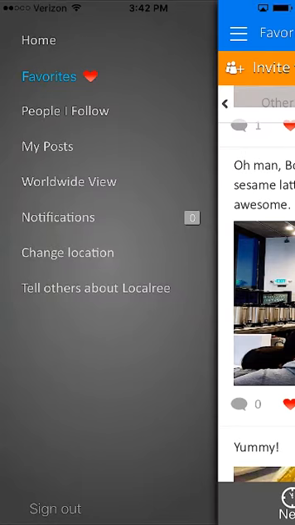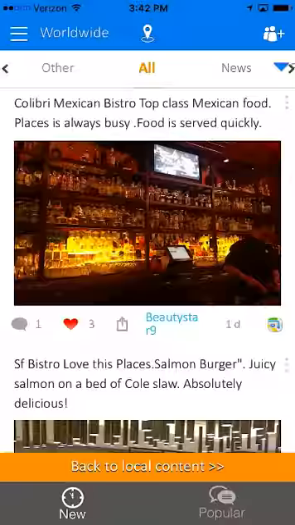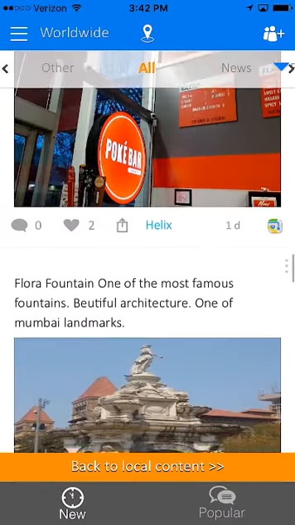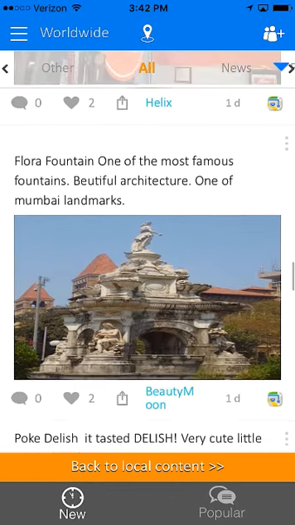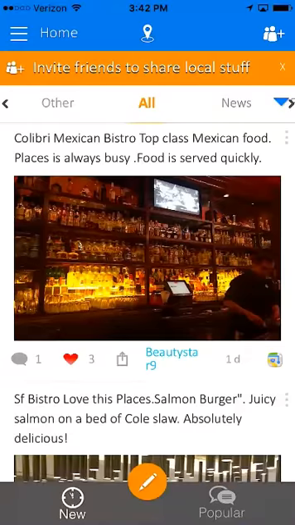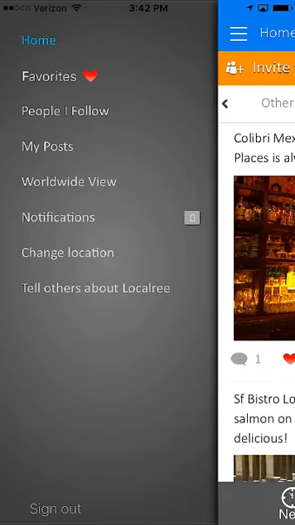And sometimes you might feel curious about worldwide information rather than within your particular region, so you're able to take a look at the worldwide view. And there's a lot of information across not just the United States, but also, for example, India or other countries. And then you can click back to local content. That's your normal local news feed. And you can, again, go back and forth between the worldwide view and your particular local view.